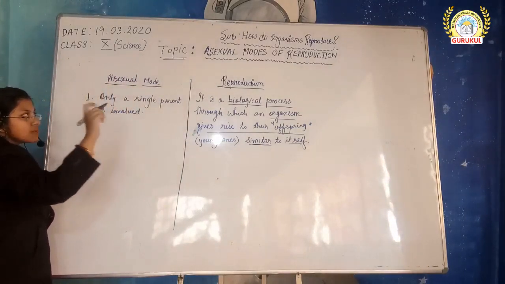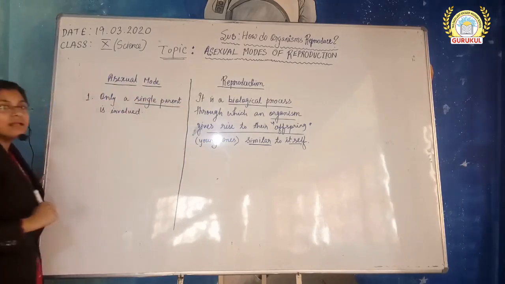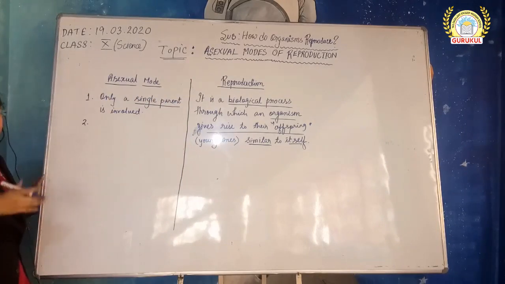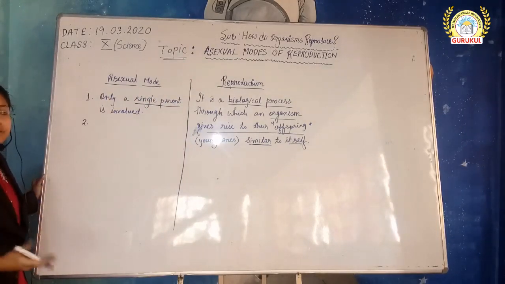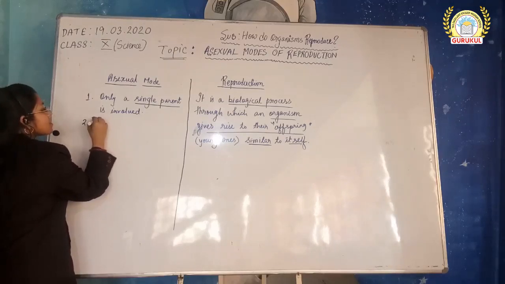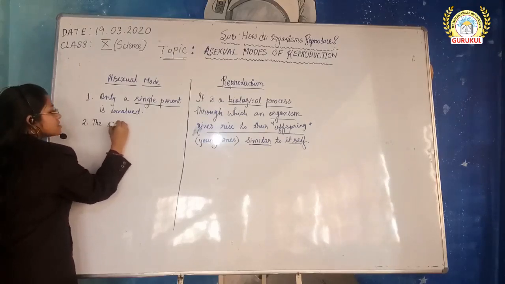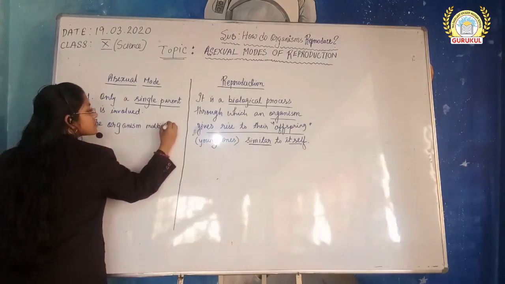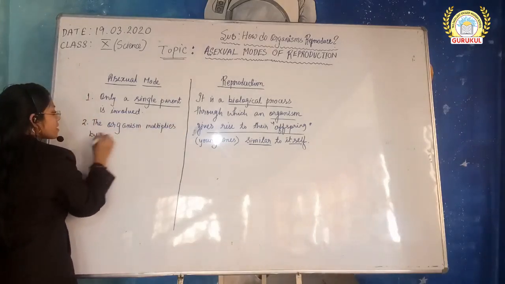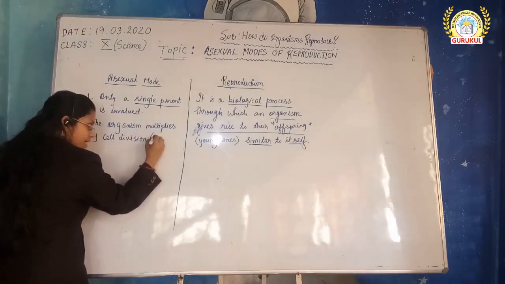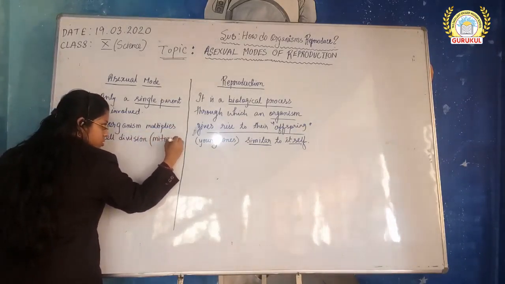Asexual mode of reproduction means it involves only one single parent. Then the next point is, this single parent undergoes cell division to multiply itself to give more cells. Okay, so another point is the organism multiplies by cell division, namely mitosis.